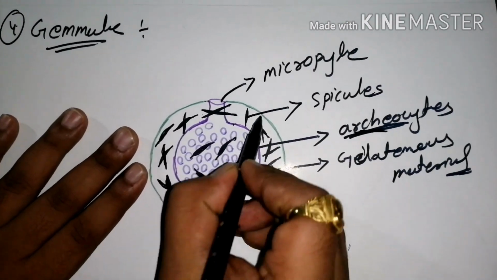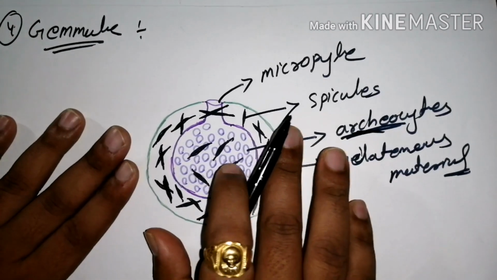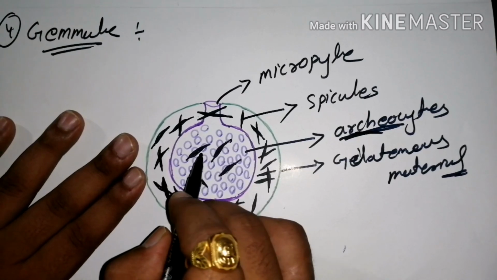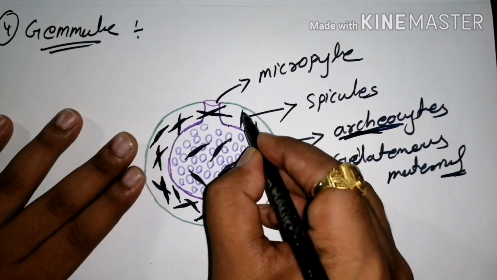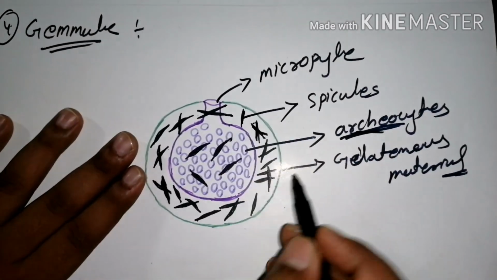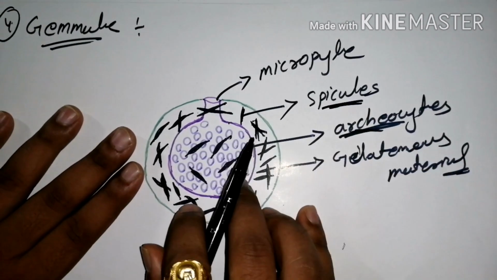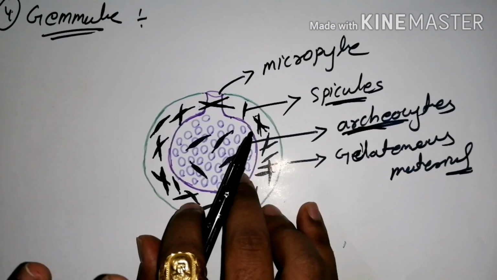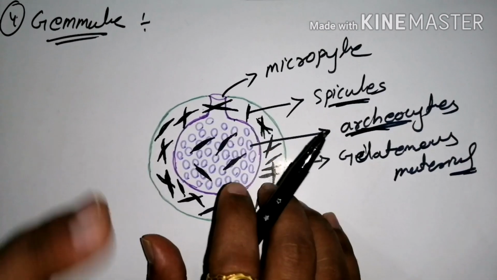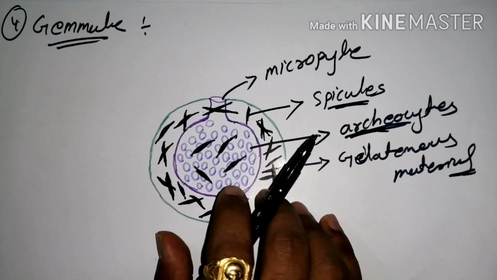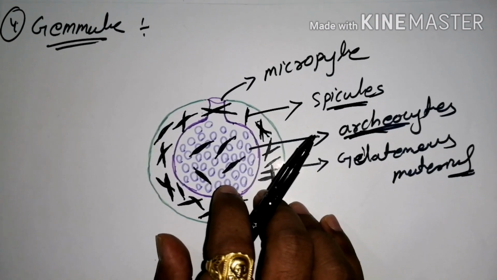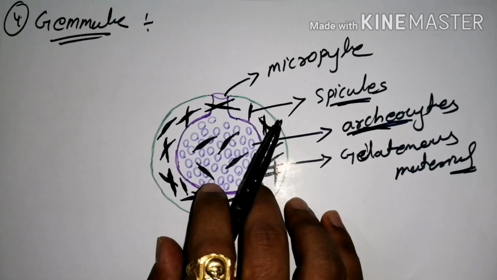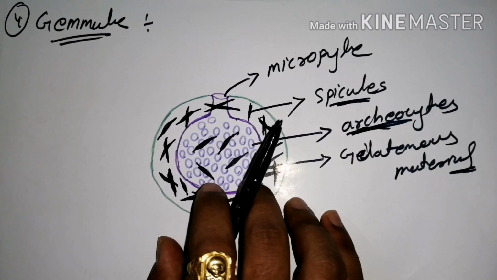So it is covered by a gelatinous surface medium for the safety of these archaeocytes, and for further safety some tentacles, otherwise known as your spicules, are present on the outer surface. These structures are formed in the autumn season, as I told you at the start. That means the gemmules are not formed